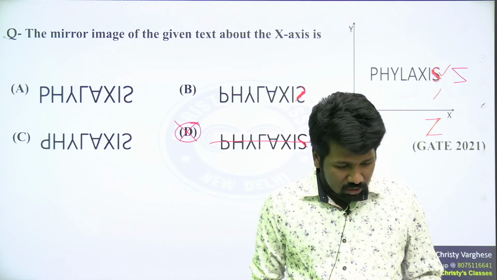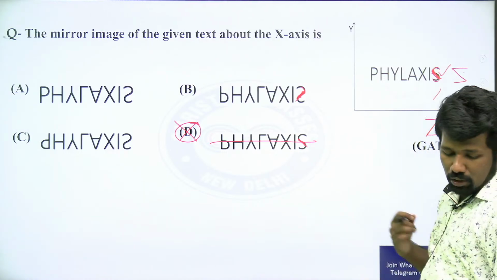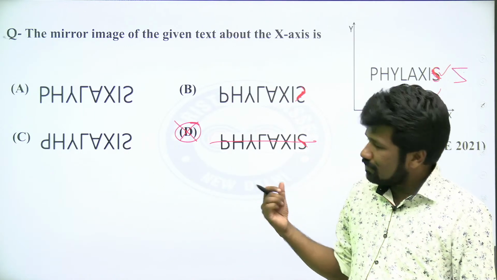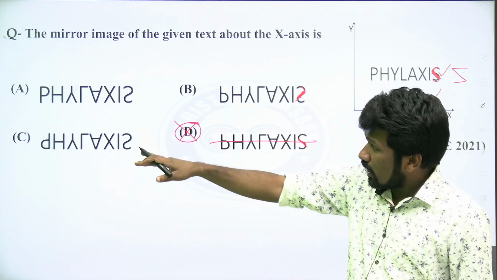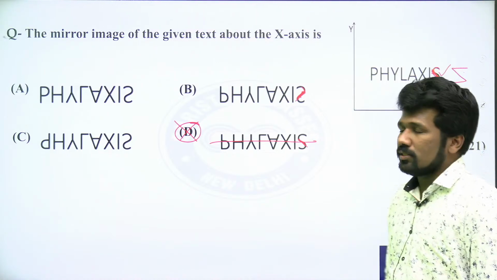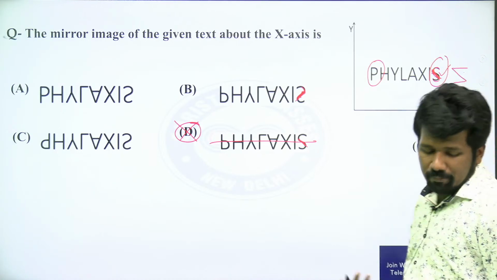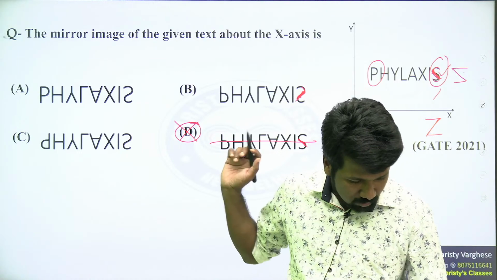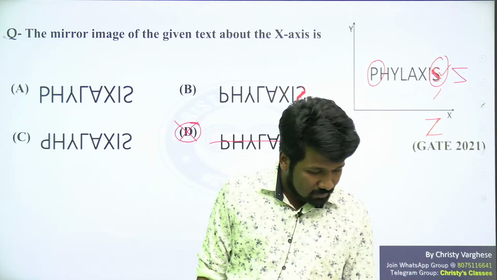Yes, Ashima. You can draw it and find it. If you are able to draw it, that is enough. As I told, only take those letters which are changing. If you try to take all the letters and draw, that will take a lot of time. That much time you should not spare on this. You just take the changing letters P and S and then flip them and see. All of you are clear now? The confusion is over, I guess. Option B should be the correct answer, not option D.